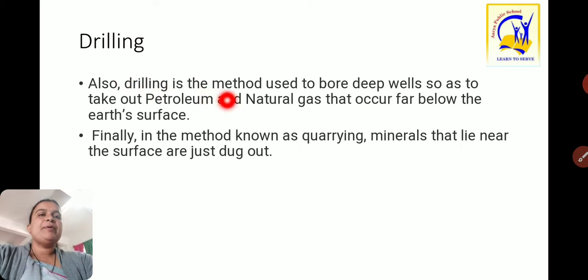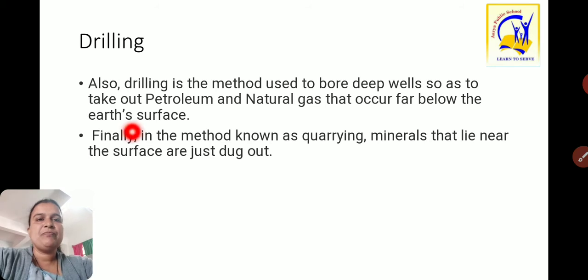We can see here now, drilling. Drilling is the method used to bore deep wells so as to take out petroleum and natural gas that occur far below the earth's surface. So drilling is the process from which petroleum and natural gas, which are located at great depth, are taken out.